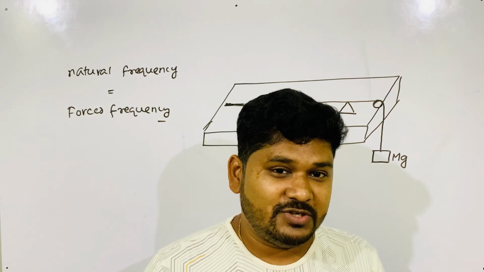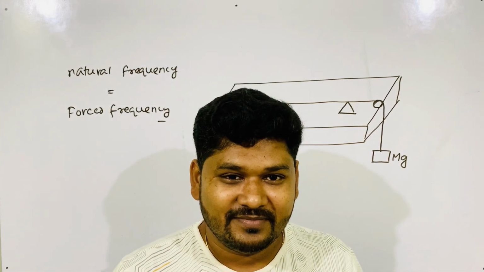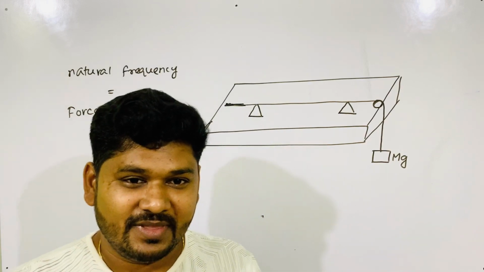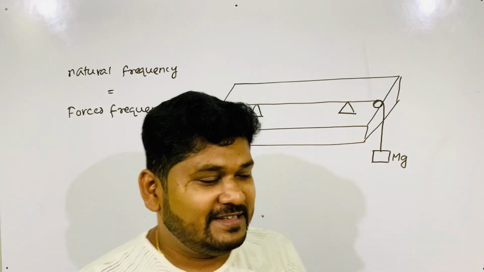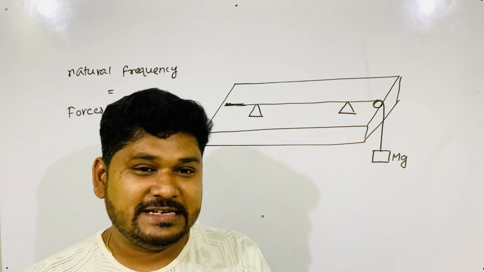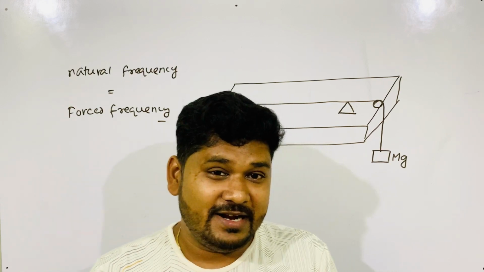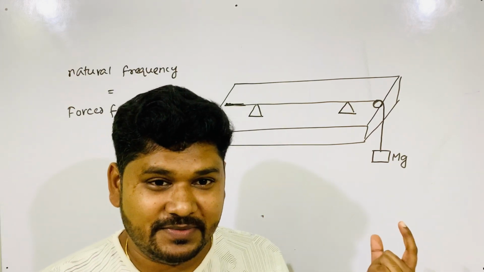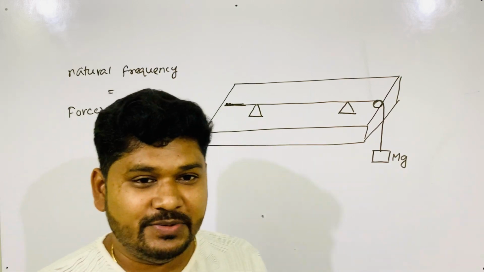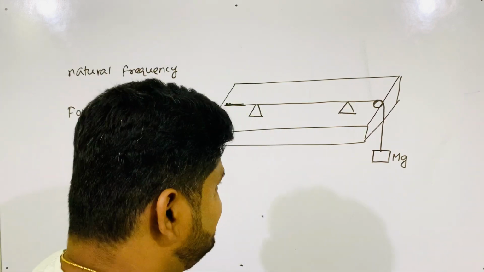What experiment have you done in this device? And what is this device called? Have you remembered it? Sonometer. This is called sonometer. In the sonometer experiment, you have done resonance. If you have done it and forgot, I will remind you. If you have not done it, don't worry, I will explain, you can picturize it in your brain.